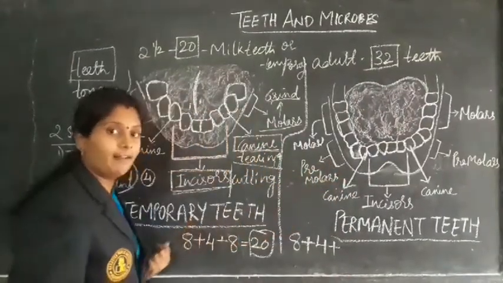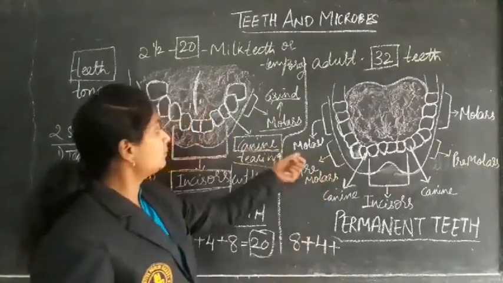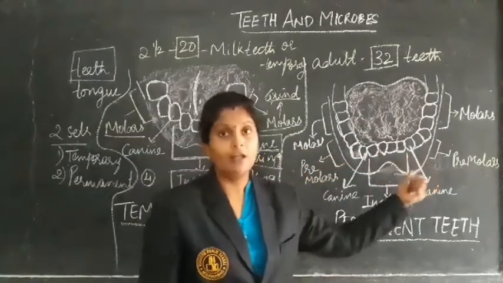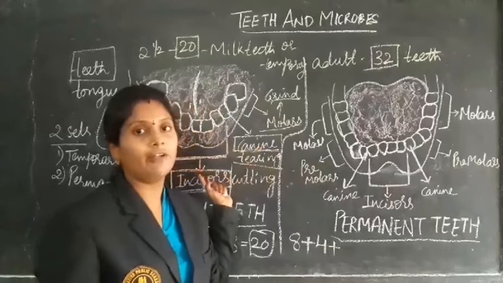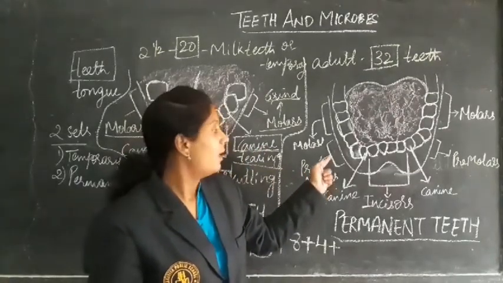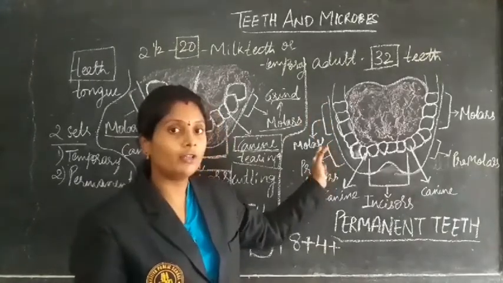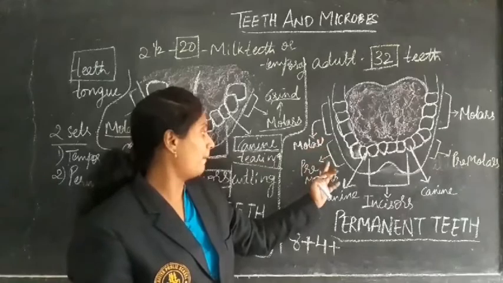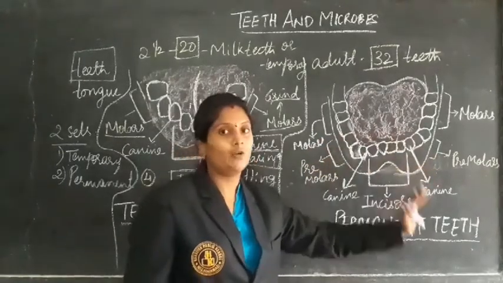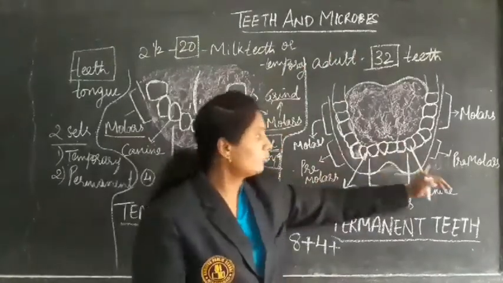Here you can see the difference between the temporary and the permanent teeth. Here we can see another set of teeth, the premolars. After the canines, in the temporary set we have molars directly, but in the permanent set another set of teeth develops before the molars. Those are the premolars. We have two on either side of the canines in the lower jaw, and in a similar way the upper jaw also has two and two.